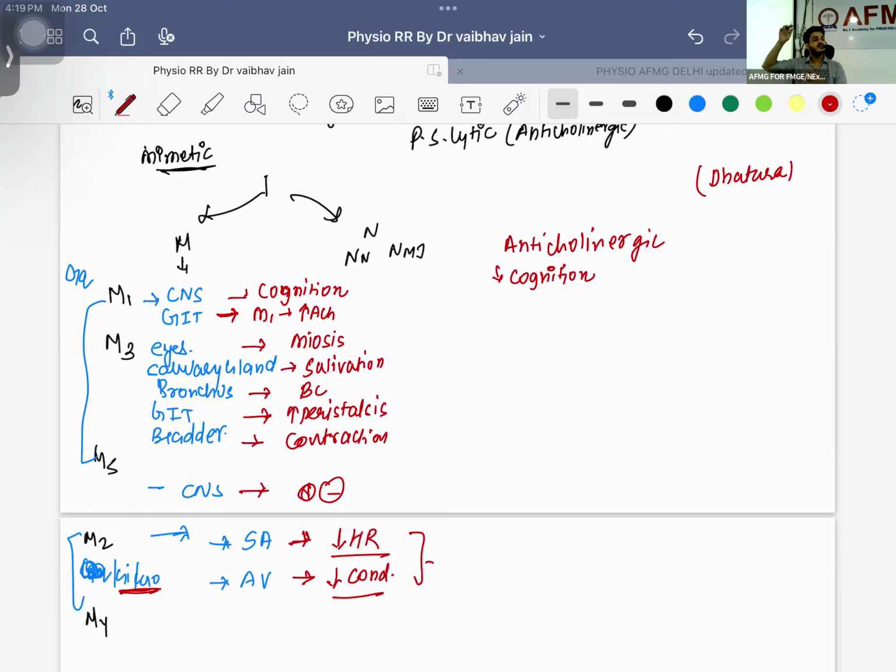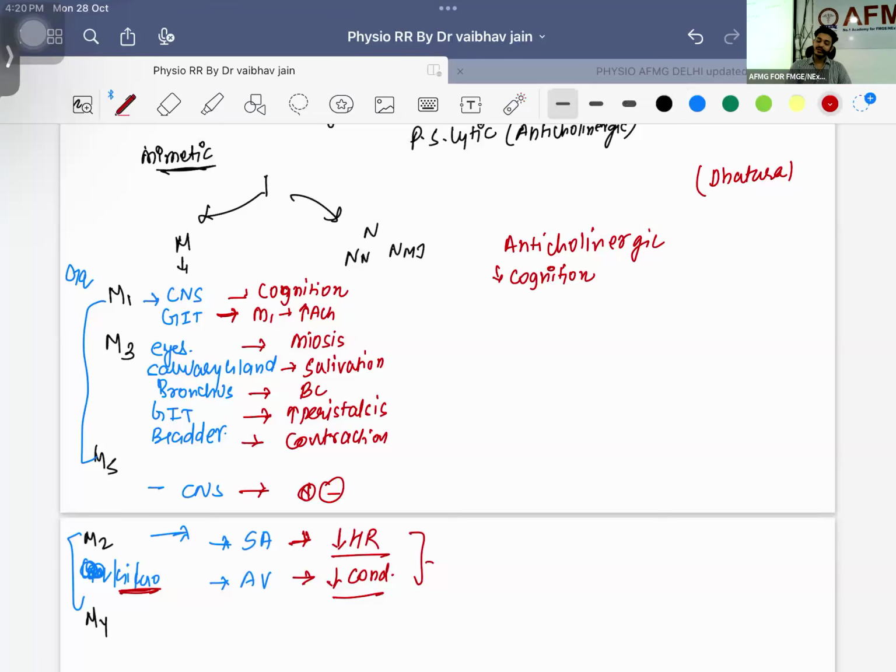So what they are doing, they are basically blocking the M1 receptor. Decrease in cognition means you are telling without filters, right? So now the thief will be giving you the sweets and asking, quickly tell me where the money is kept, right? You will be telling, it is inside that pocket, right? And you will be telling everything, because now you cannot lie. You will be telling everything.